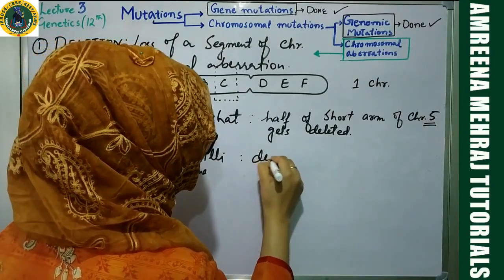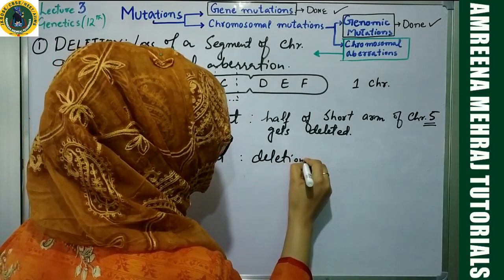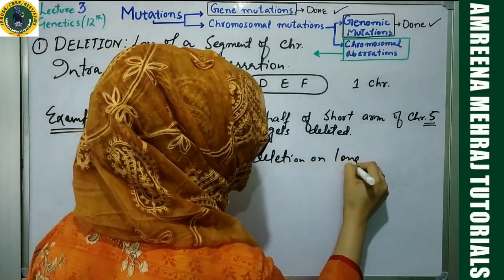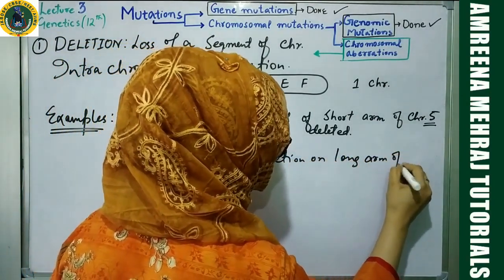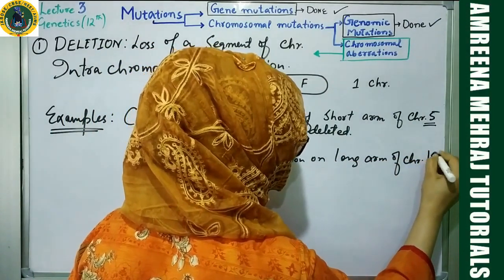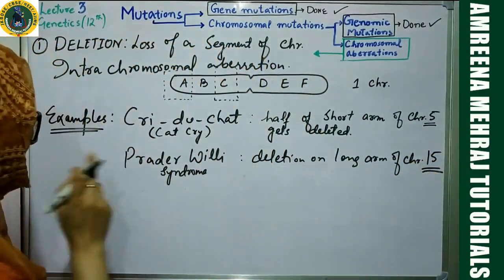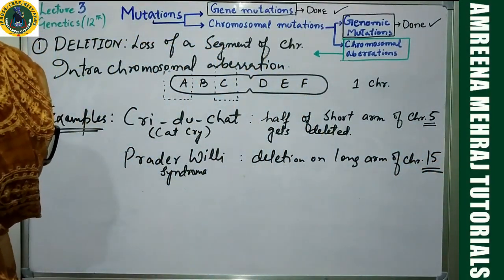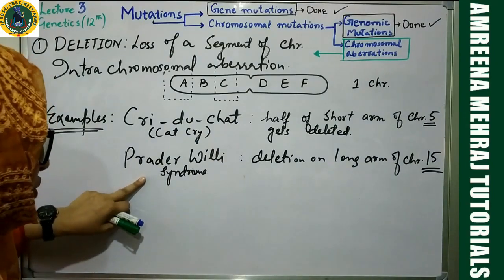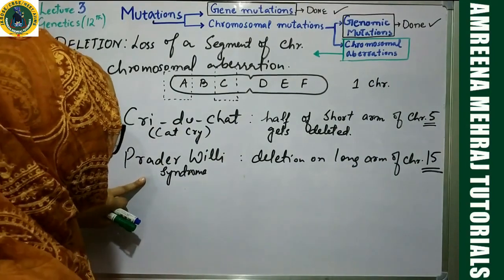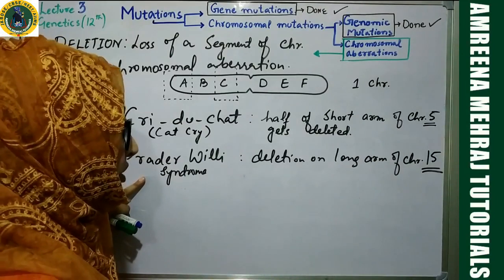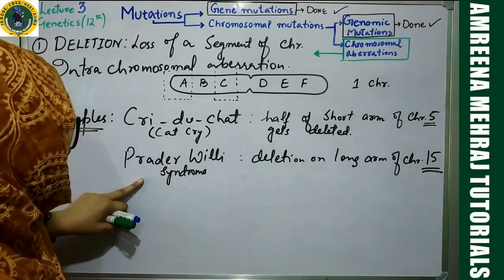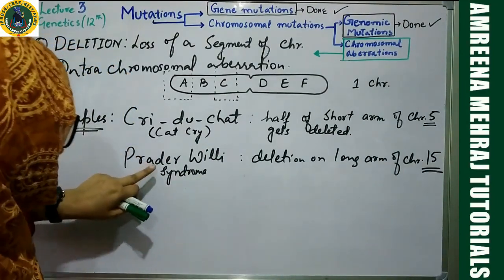So there is a deletion on what? The long arm of chromosome number 15. It results in this syndrome, which is called Prader-Willi syndrome. The peculiar feature of Prader-Willi syndrome is that the person suffers mental retardation. There are multiple other effects of this particular disorder.